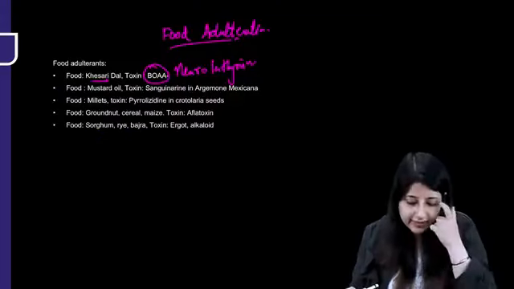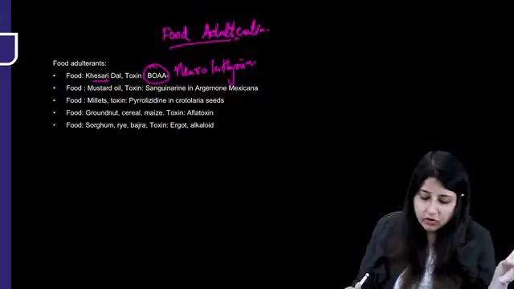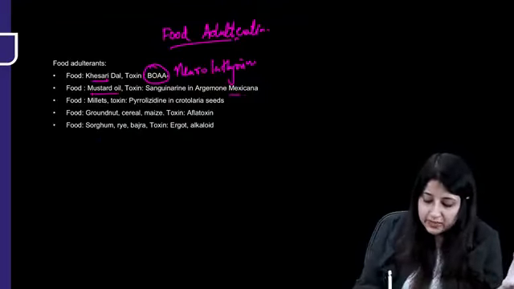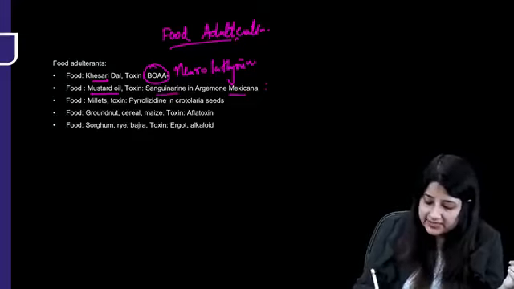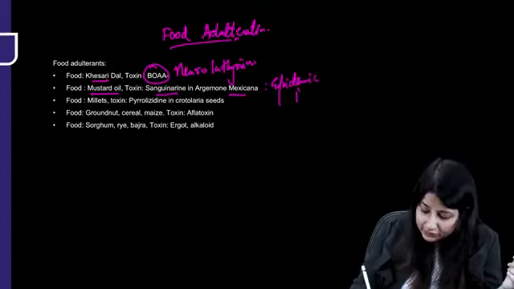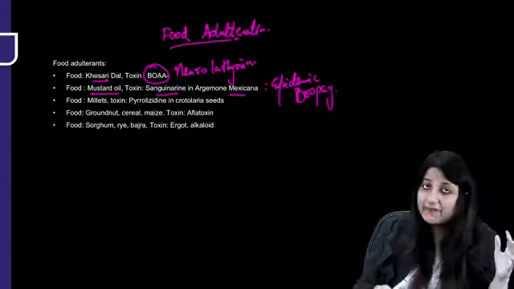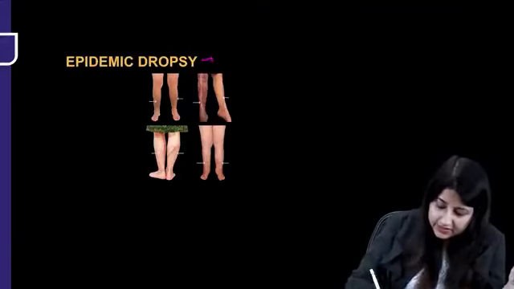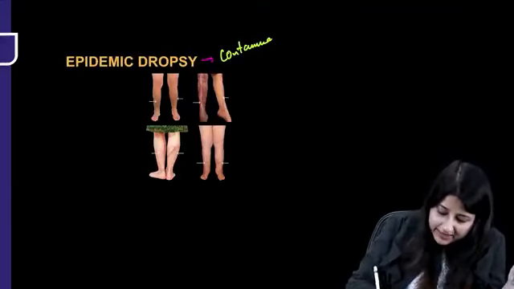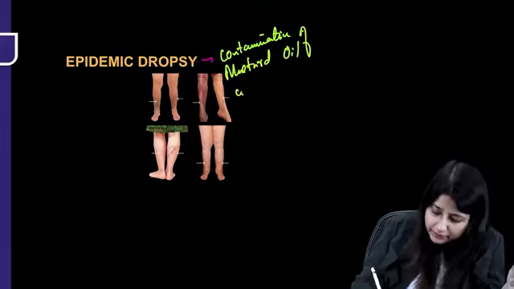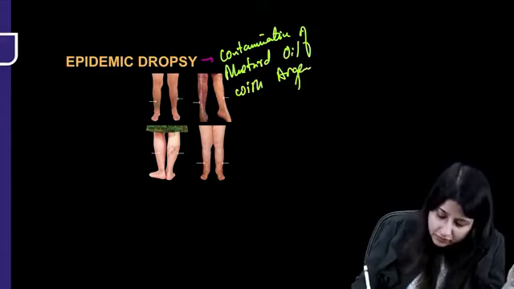So the first one over here, Khesari dal has toxin BOAA, beta oxalyl aminoalanine. Next one is contamination of mustard oil with Argemone mexicana oil. What is the toxin in that? Sanguinarine. This leads to epidemic dropsy. Please remember, food adulteration comes in the exam. Let's see this over here. See, epidemic dropsy. Can you see this? So what happens over here? Contamination of which oil? People are contaminating mustard oil with Argemone mexicana oil.